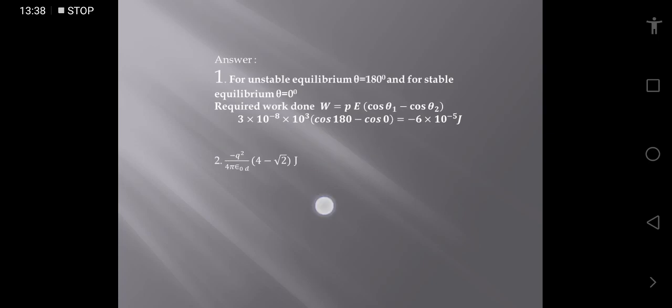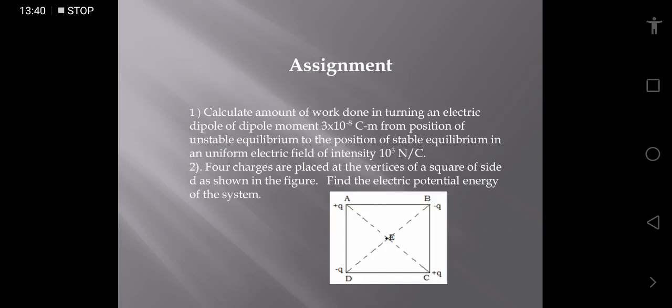Question number 2: four charges are placed at the vertices of a square of side d as shown in the figure. Find the electric potential energy of the system. So here are four charges, plus Q, minus Q, minus Q, plus Q at the points A, B, C, D in the square, which is d distance apart.